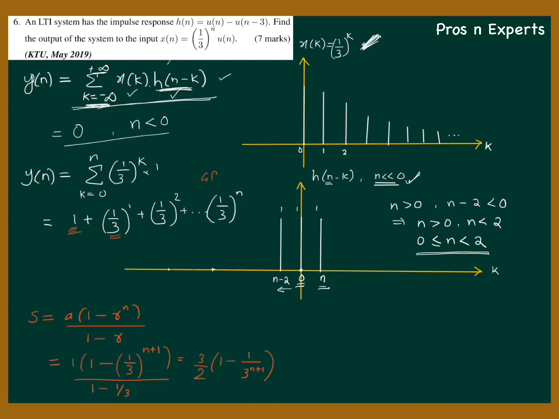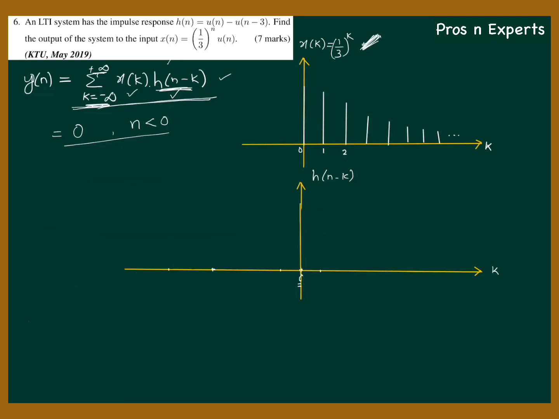So the output y of n in this condition is 3 by 2 into 1 minus 1 by 3 raised to n plus 1. What was the condition? The condition we obtained was 0 less than or equal to n less than 2. So y of n equal to 3 by 2 into 1 minus 1 by 3 raised to n plus 1 in this interval.